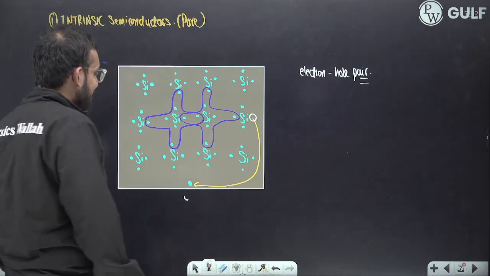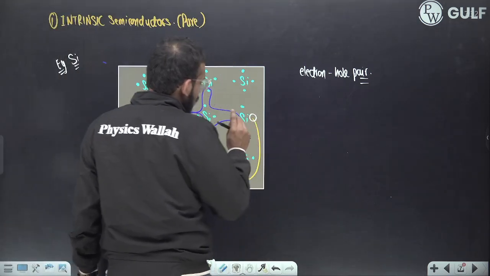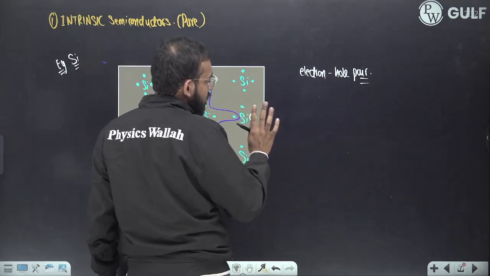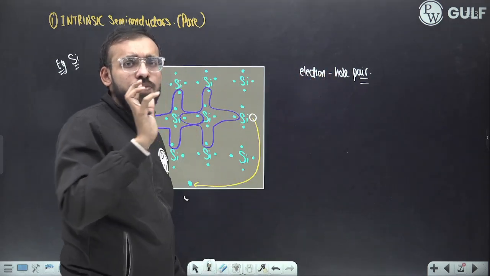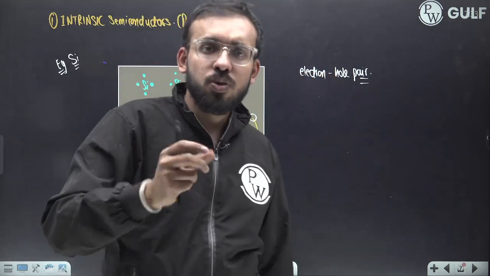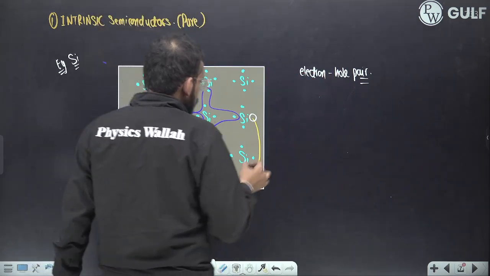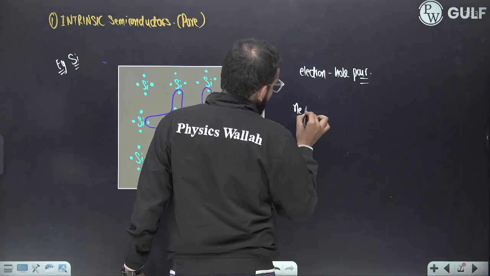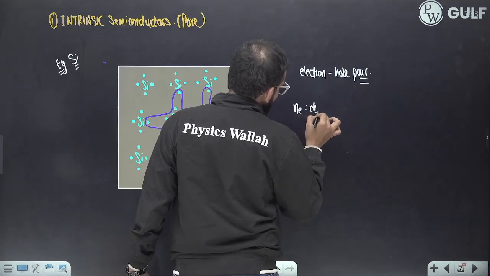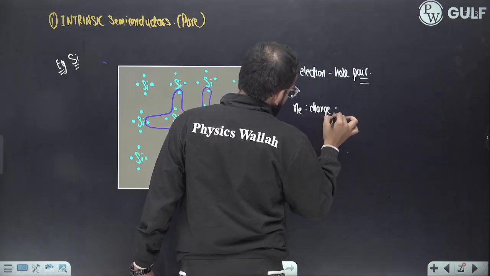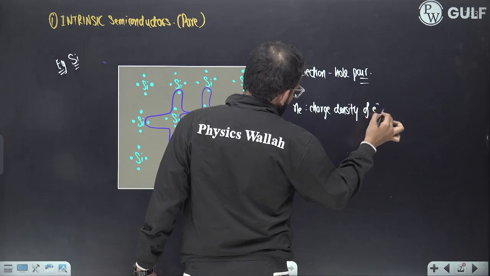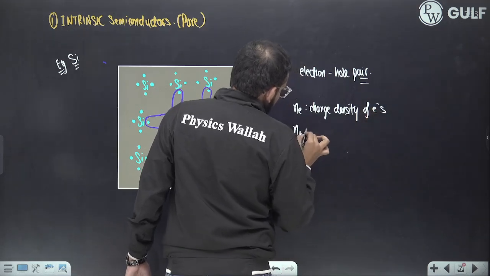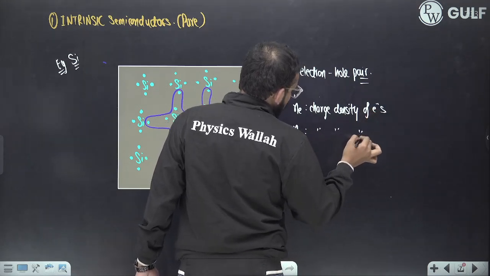So basically, these are the charge carriers. Number density of the charge carriers means number of charges per unit volume. Suppose Ne denotes the number density of electrons and Nh denotes the number density of holes.